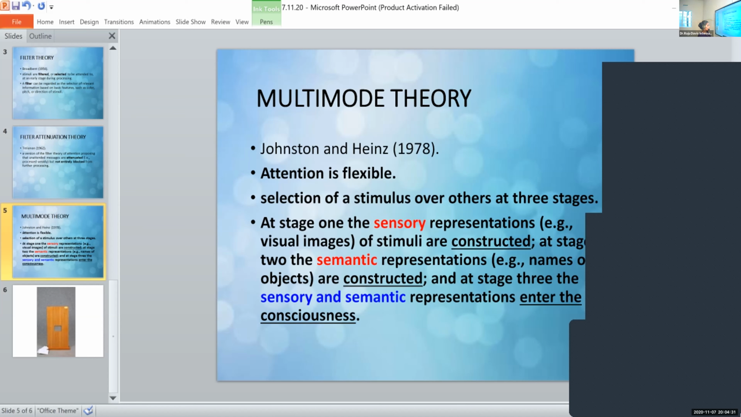Now, at stage 2, semantic representation is constructed. That is, construction of semantic representation happens in the middle stage or stage 2. Giving labels, giving meaning to the stimuli, all that happens in stage 2. Then in the late stage or stage 3, the sensory and semantic representations enter the consciousness. So in the first 2 stages, we had construction of sensory as well as semantic representation, and only in the third do they enter our consciousness.